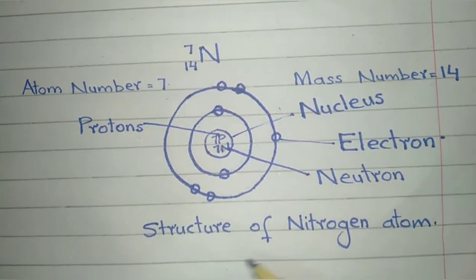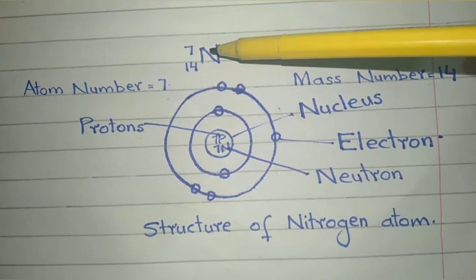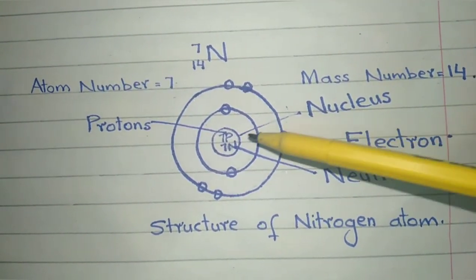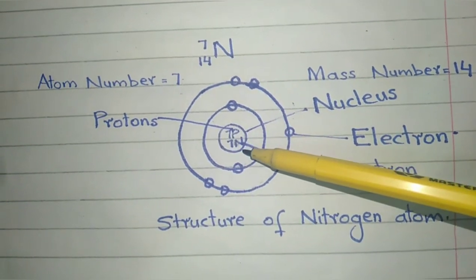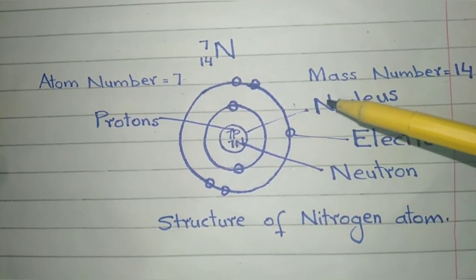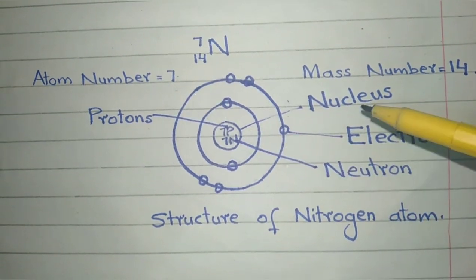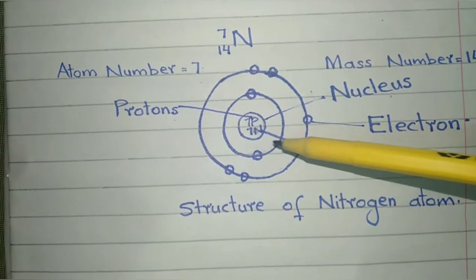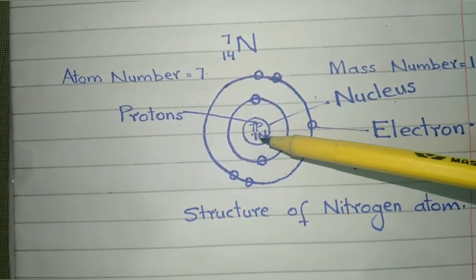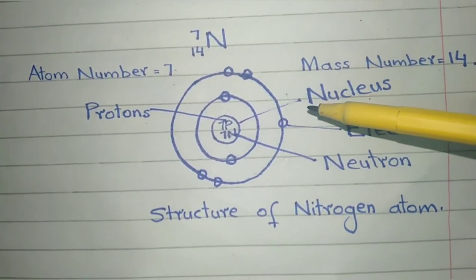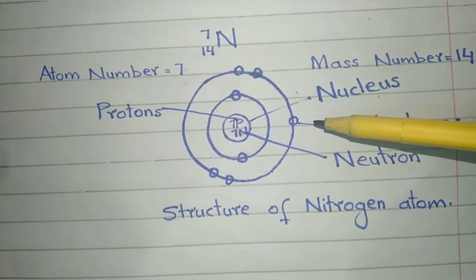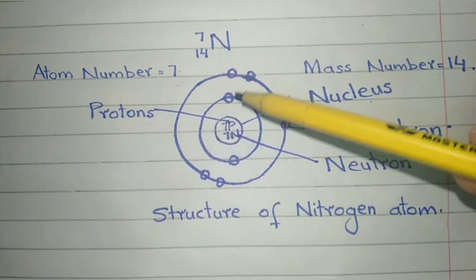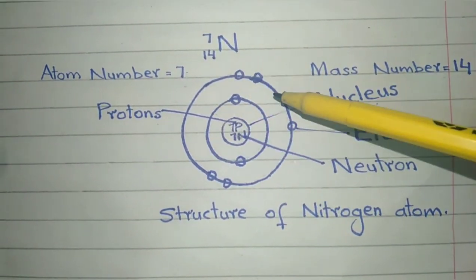This is the structure of nitrogen atom having symbol N, atomic number 7, mass number 14. There are 7 protons and 7 neutrons in the nucleus of a nitrogen atom. This is the nucleus. These are the 7 protons in the nucleus. 7 neutrons that have no charge are also in the nucleus. Electrons having negative charge are revolving around the nucleus, 2 in the first shell and 5 in the second shell.